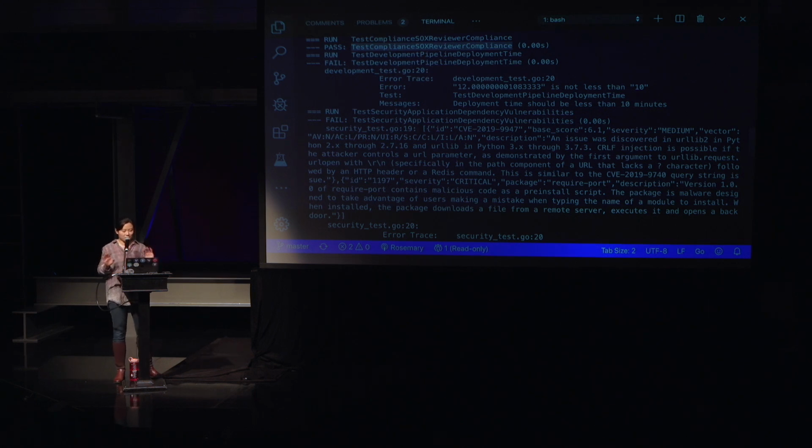We're not gonna talk about how that goes in the continuous delivery space, but let's say we're SOX compliant from compliance. But here's the problem. I see a fail in the development pipeline deployment time, right? My development teams expect it to be less than 10 minutes. They've picked some kind of number, right? So we interviewed the development team and said, hey, what do you actually expect? And they said, well, we want it 10 minutes. Again, we could go through that, but we were like, okay, let's go back to the drawing board.